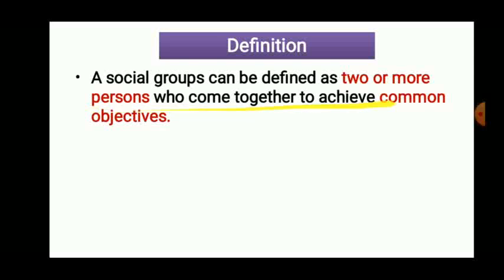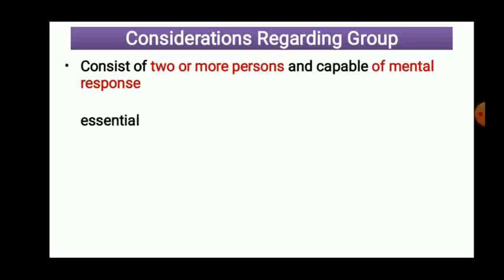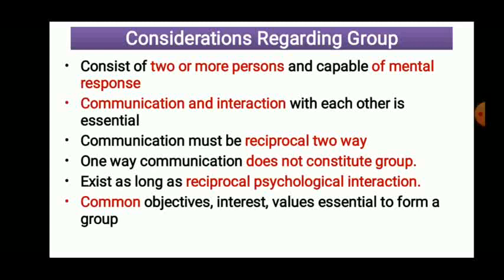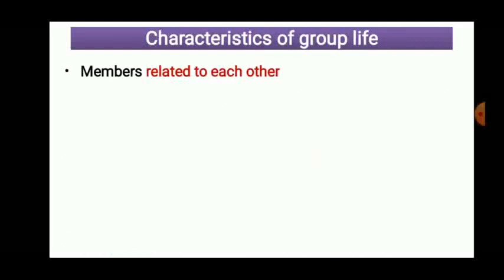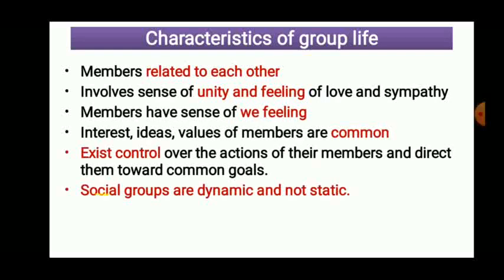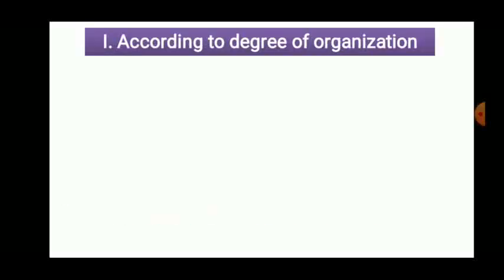People come together to achieve a common objective, that we can refer to as groups. Under groups we have discussed certain considerations, that is two or more persons are required, reciprocal communication, two-way communication, etc. Also we have discussed some characteristics of the group. You have to remember, group is dynamic, not static, and second, physical proximity is not necessary to form the groups. Then we have discussed the classification.